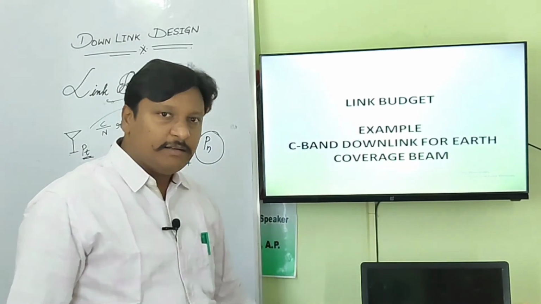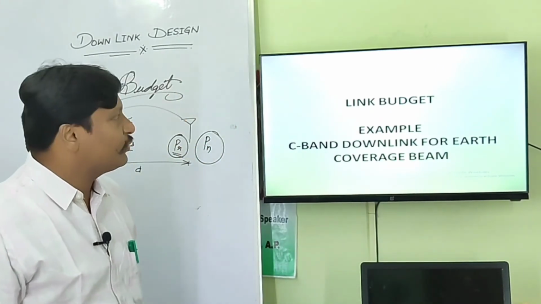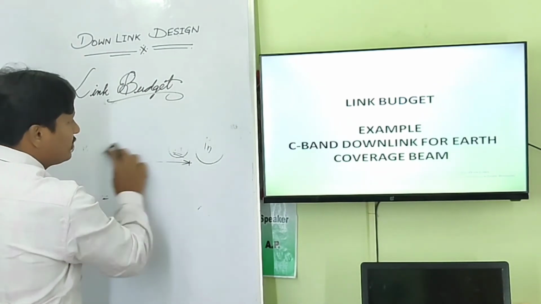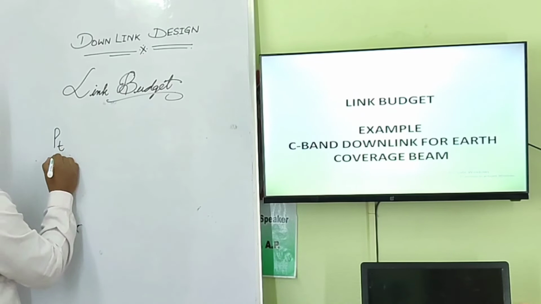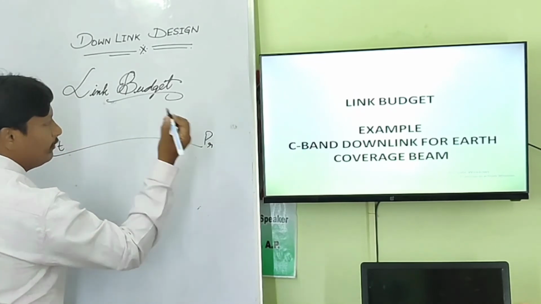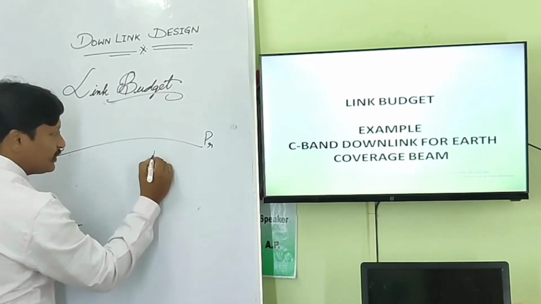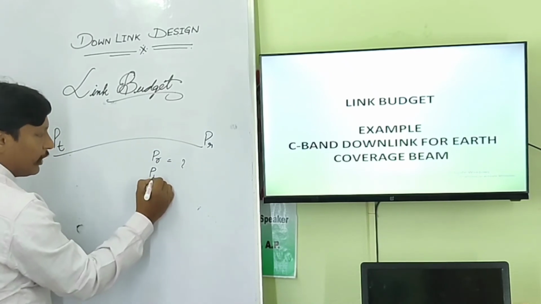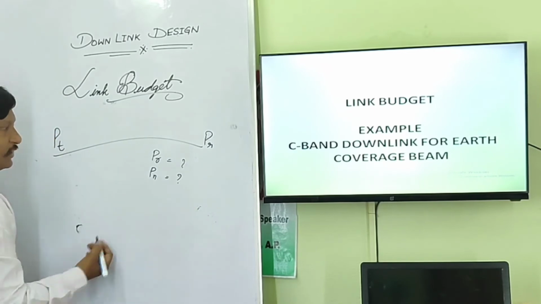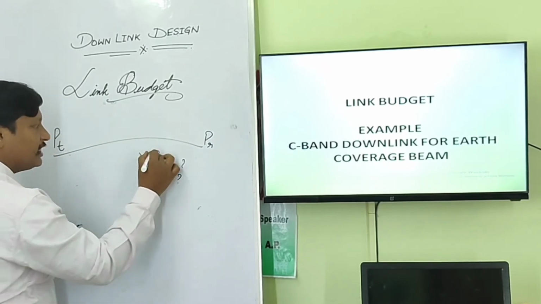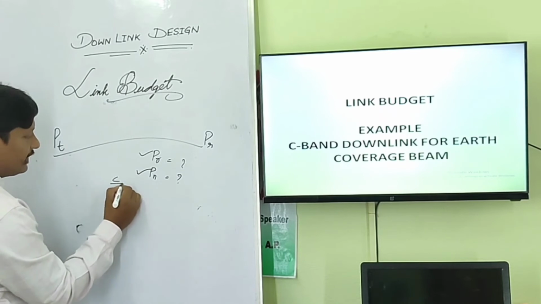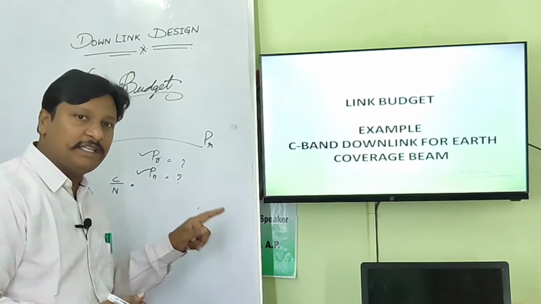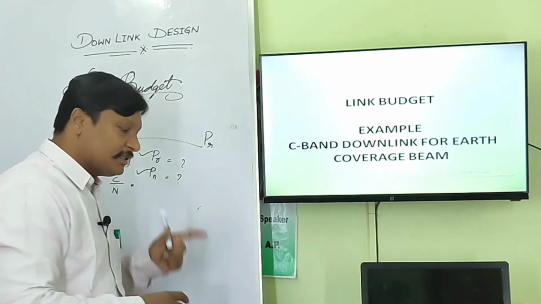So we can estimate these things with the help of the above equations. From this, what we have analyzed is the transmitting power from transmitter to the receiver, PR, which we are going to estimate. So this PR we have estimated, and also the total noise power at the receiver. As we calculated the noise power and the received power, then we can easily calculate the carrier to noise ratio. This is the system design.